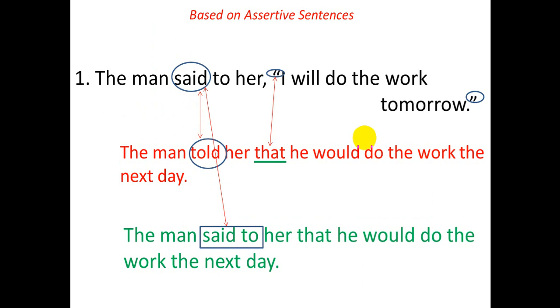For your kind information, while you are working with assertive sentences in doing indirect ones, you can keep the reporting verb unchanged, but it is better to change it if the reporting verb is followed by an object, and it is her here.